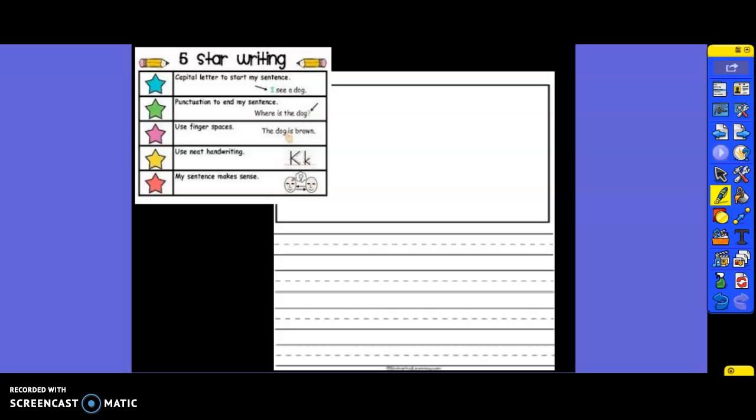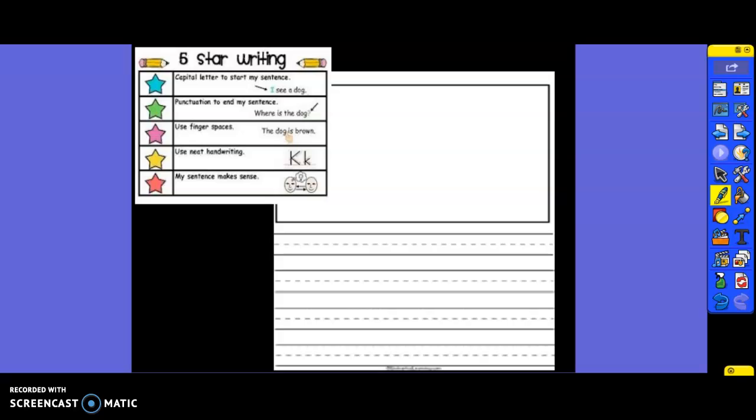You listened to a very great nonfiction book today on rain. Remember that nonfiction text teaches us real information, real facts. It usually has real photographs in it. And the author that wrote that book wanted us to learn about rain. So you're going to write to tell Miss Nakian what you learned about rain today.